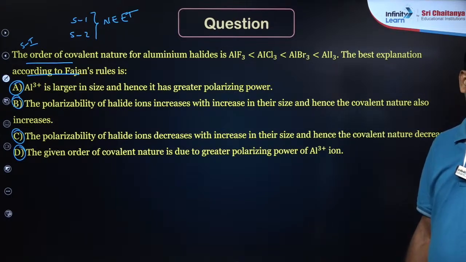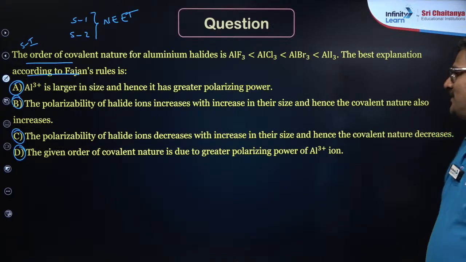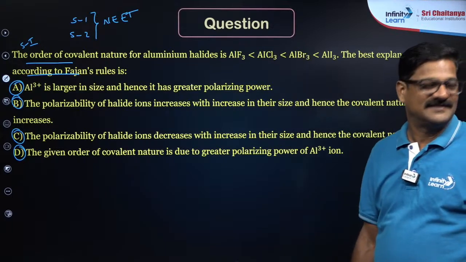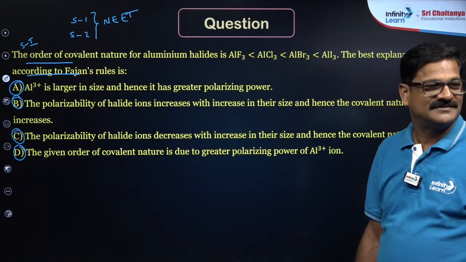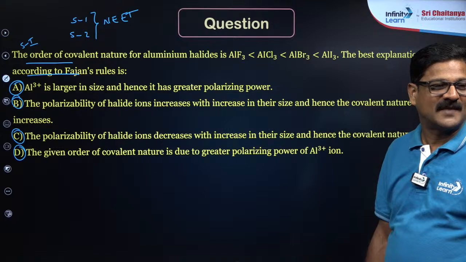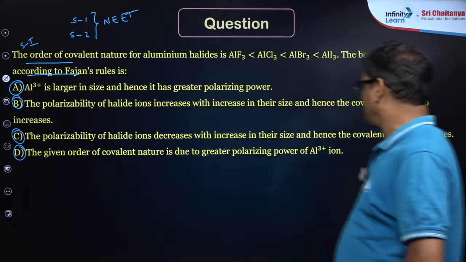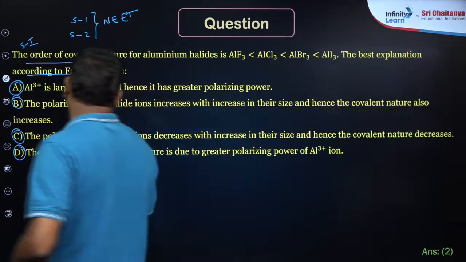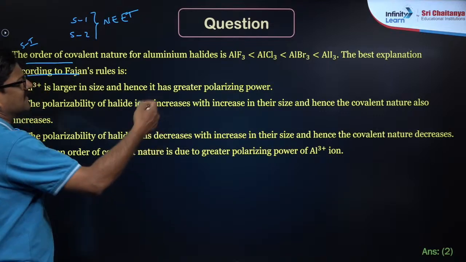Quickly, who is the copycat here? Who is going to give the answer? Yes, it is going to be option 2. The polarizability of halide ion increases with increase in the size.